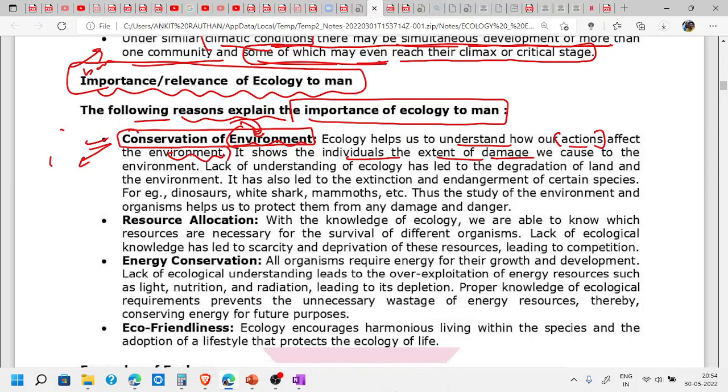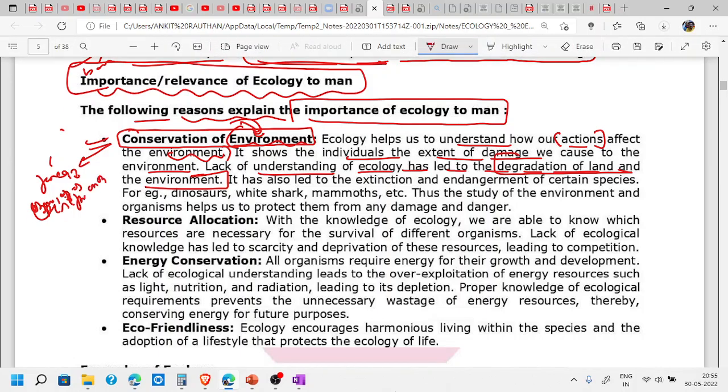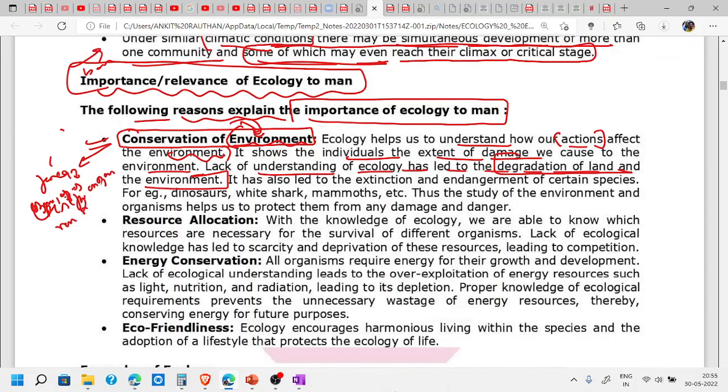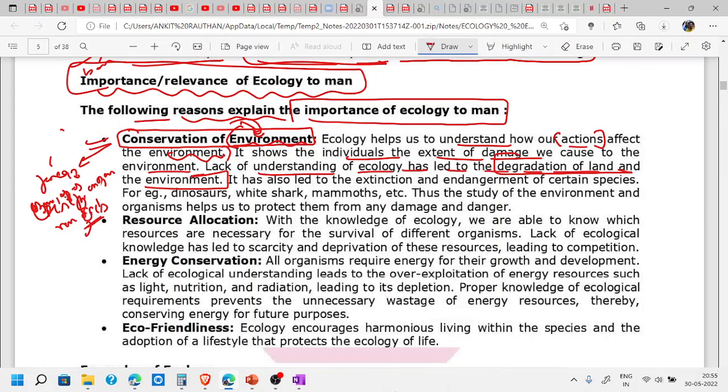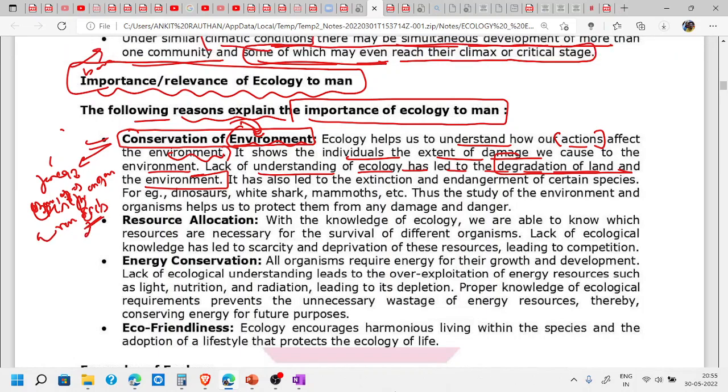It shows individuals the extent of damage we cause to the environment. Lack of understanding of ecology has led to the degradation of land and the environment. If we are not understanding ecology, we are making rampant use of natural resources. You can add an example here: before knowing the effect of CFCs on the ozone layer, we were rampantly using CFCs without understanding how they were affecting it.